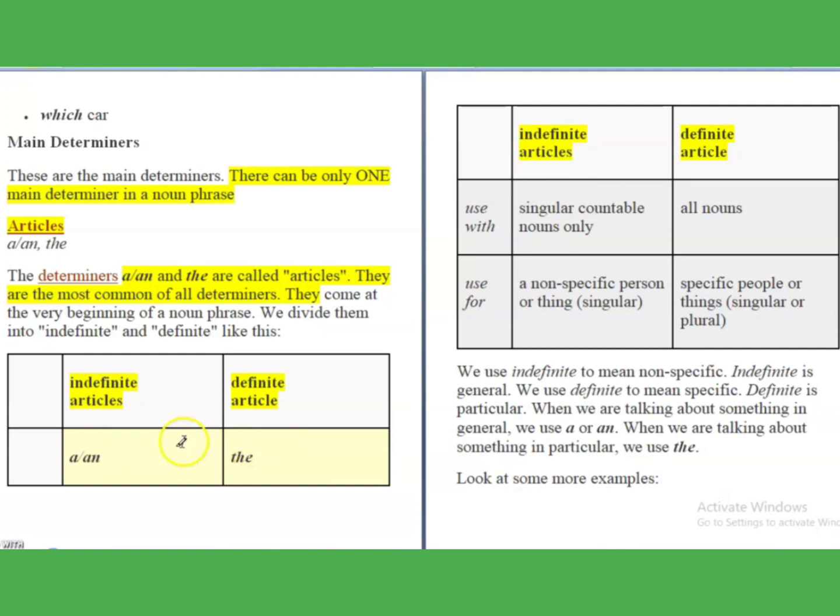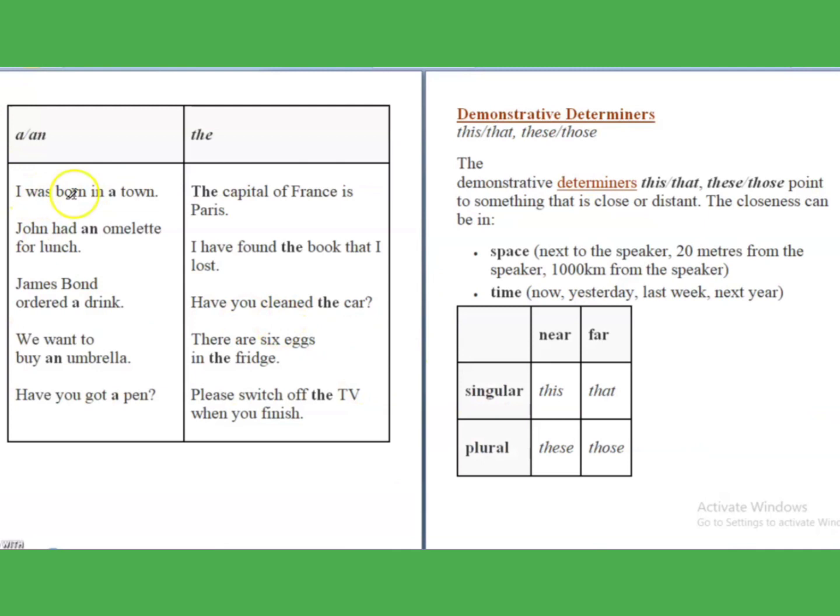When we are talking about something in general, we use a, right? And when we are talking about something in particular, we use the. Clear? Some examples I have mentioned over here, like I was born in a town. If you want to use the to specify something, that is, the capital of France is Paris, right? Now let's come to the next one.